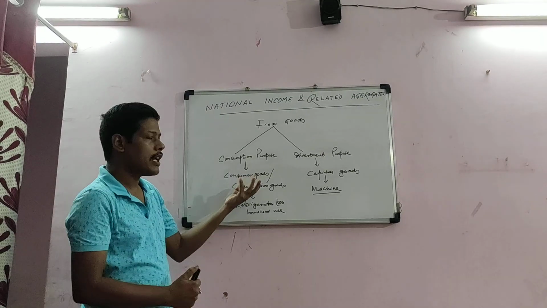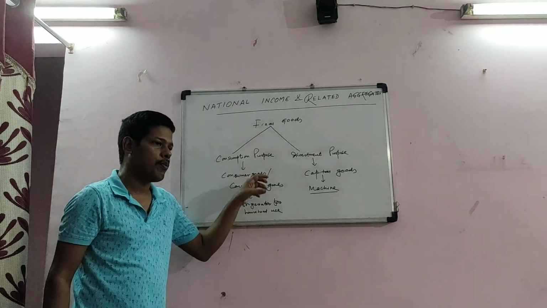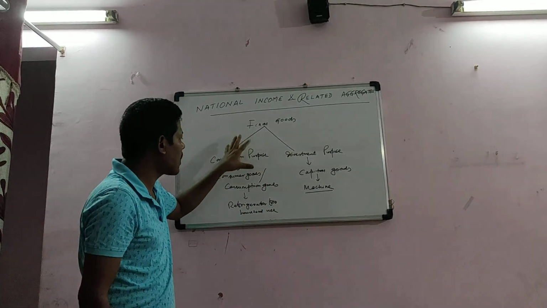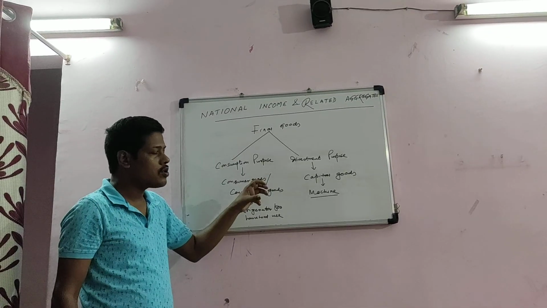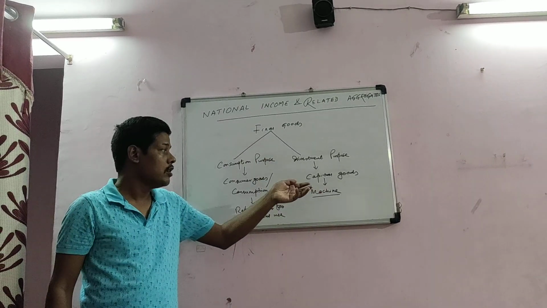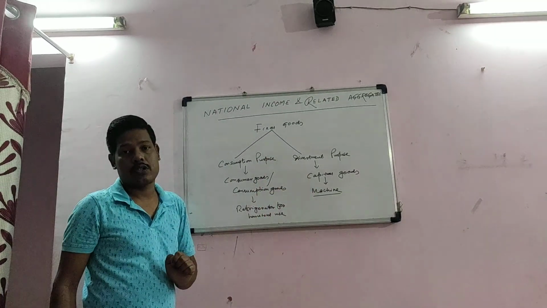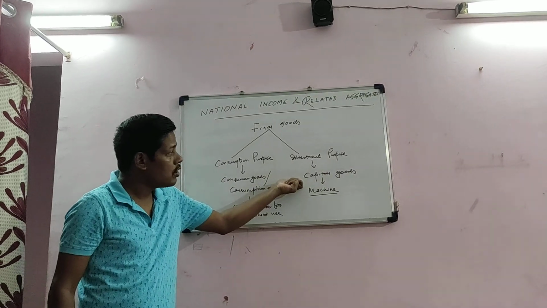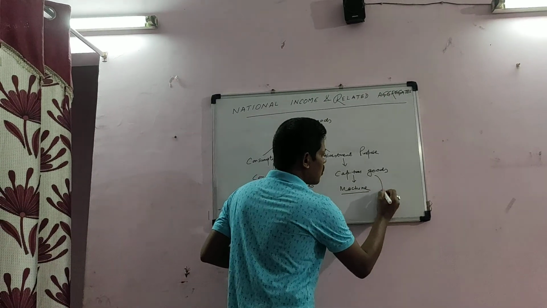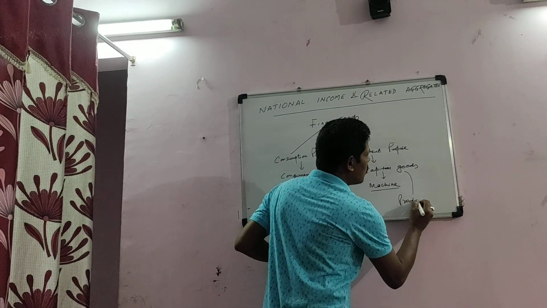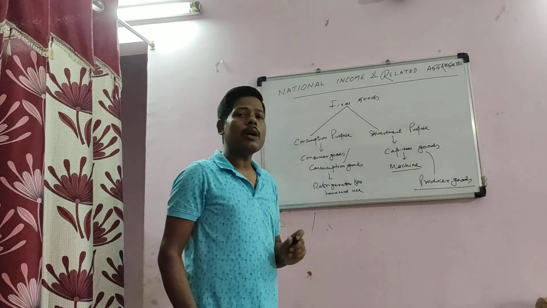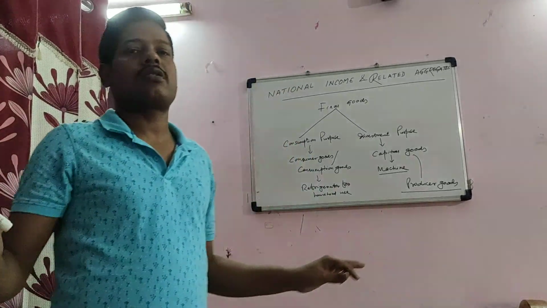So those goods which are used by the consumers for consumption purpose and which directly satisfy human wants are called consumer goods, and those goods which are used by the producer for investment purpose are called capital goods. But you see, this capital good is also a producer good. This capital good is also called a producer good. We can call capital goods producer goods. But one thing you remember, all the producer goods are not capital goods.